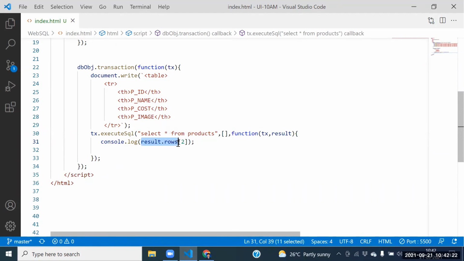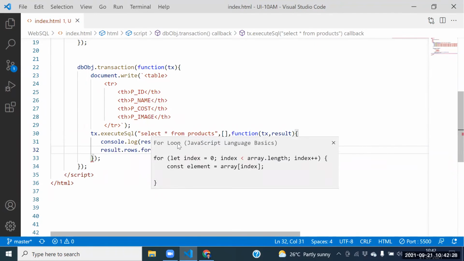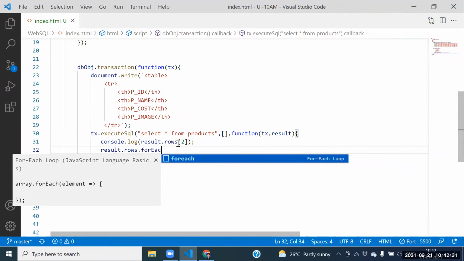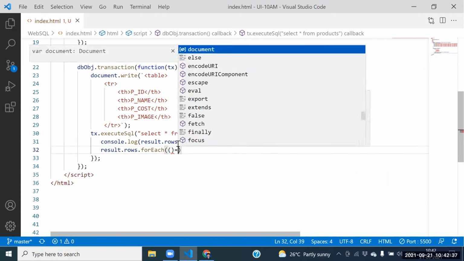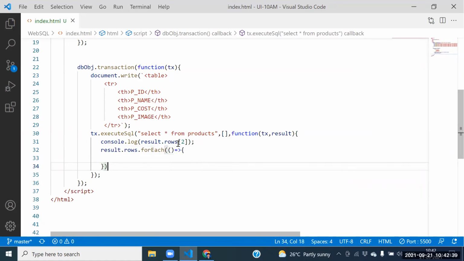Is it an array? Yes, sir. Result dot rows is the array. Dot, which function do we need to take? We need to take the forEach function. For the forEach function here, what is the argument we need to pass? Callback function we need to pass.